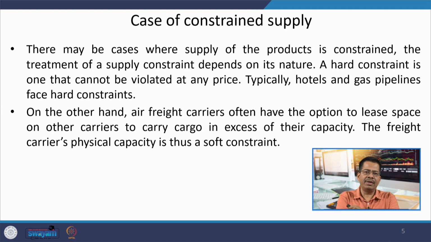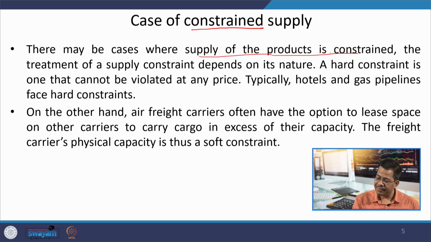After understanding this case of unrestricted supply, now let us understand the case of constrained supply, where any quantity cannot be fulfilled. Here you have a limited quantity. So, the supply of the product is constrained. The treatment of a supply constraint depends on its nature. A hard constraint is one that cannot be violated at any price.